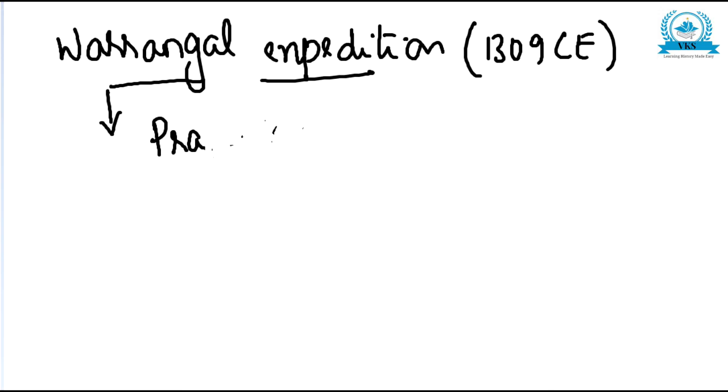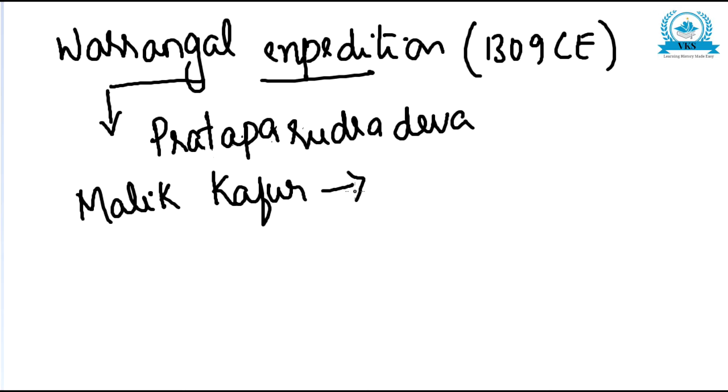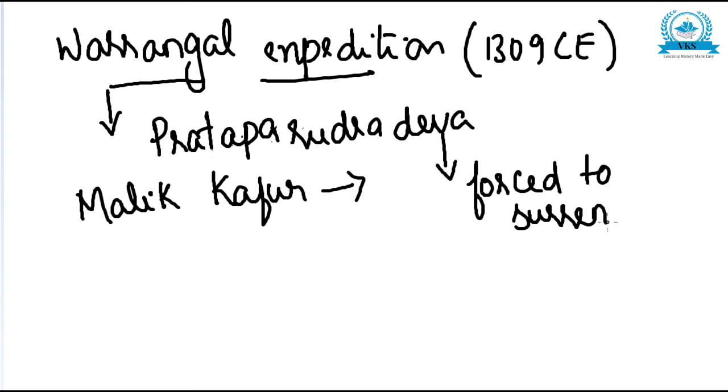So the king of Warangal, his name was King Prataparudradeva. Naturally Alauddin Khilji wanted to conquer the place, and he sent Malik Kafur again with the instruction: go attack and defeat Prataparudradeva. Malik Kafur marched to Warangal, and seeing Malik Kafur coming, Prataparudradeva was forced to surrender. So that was a very easy achievement for Malik Kafur.